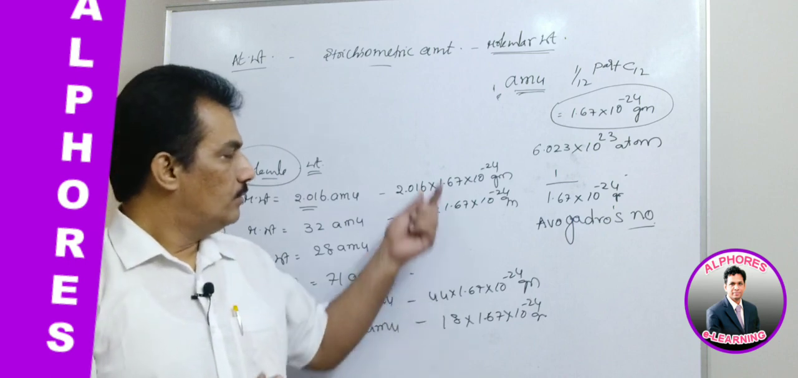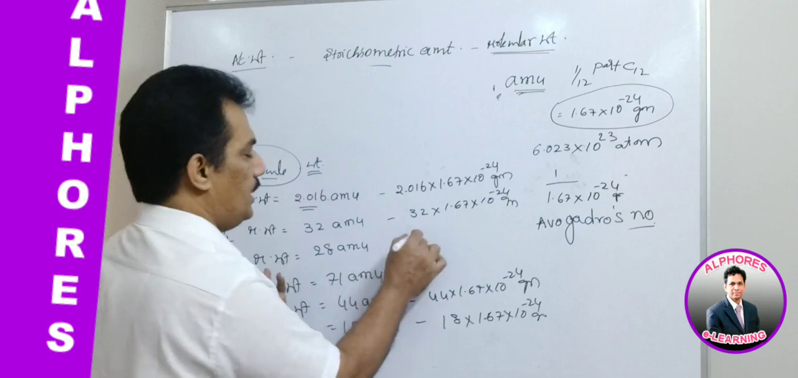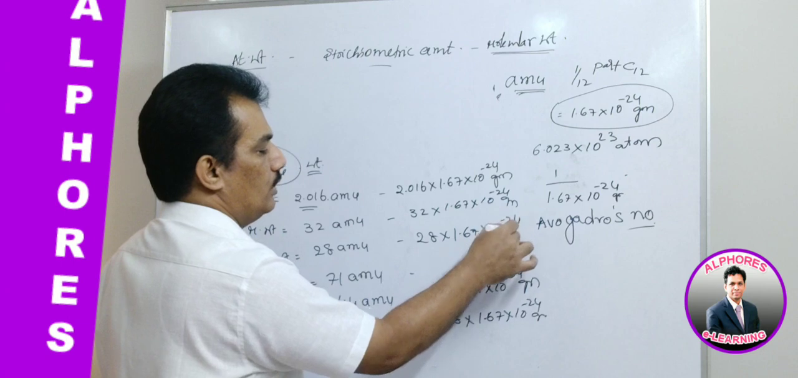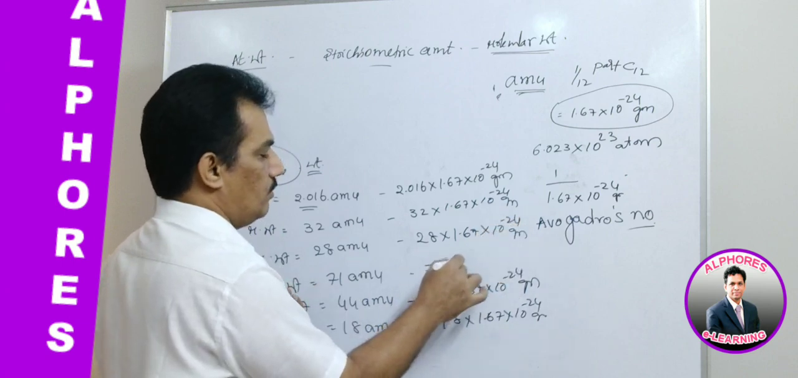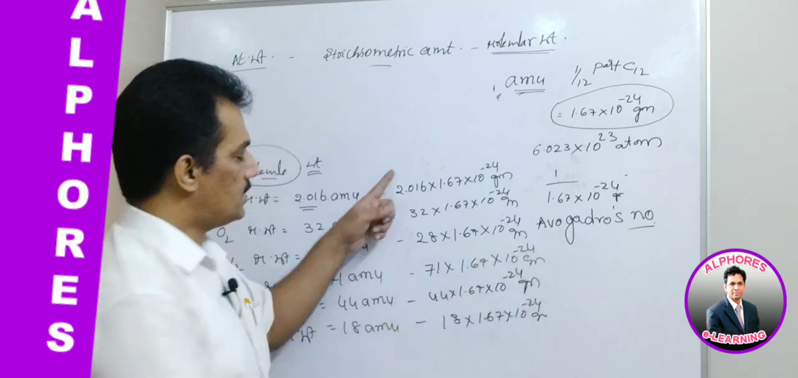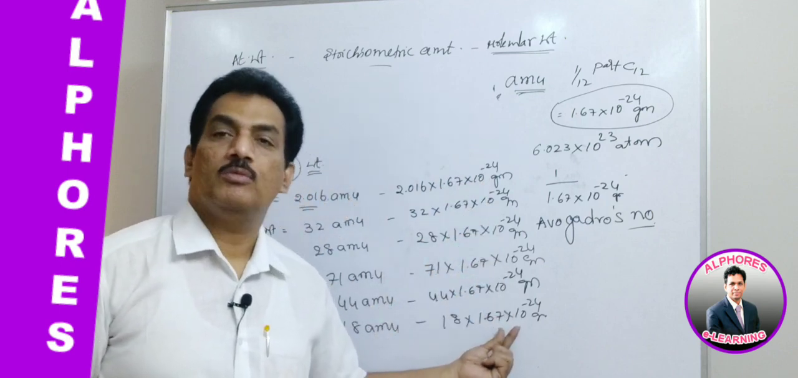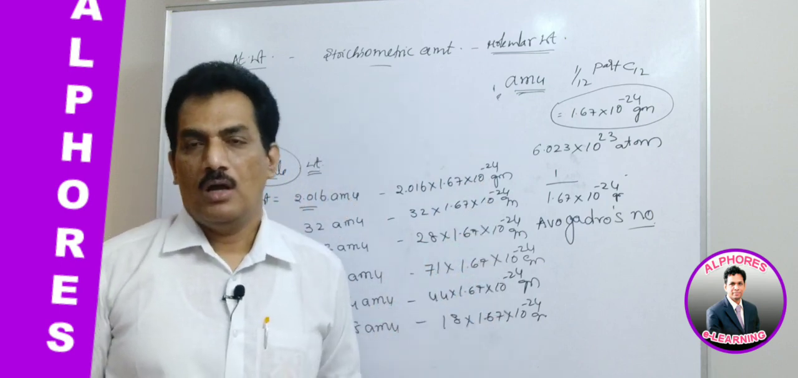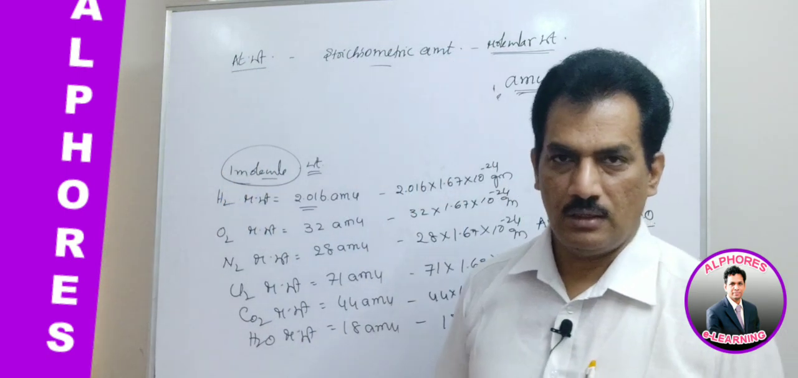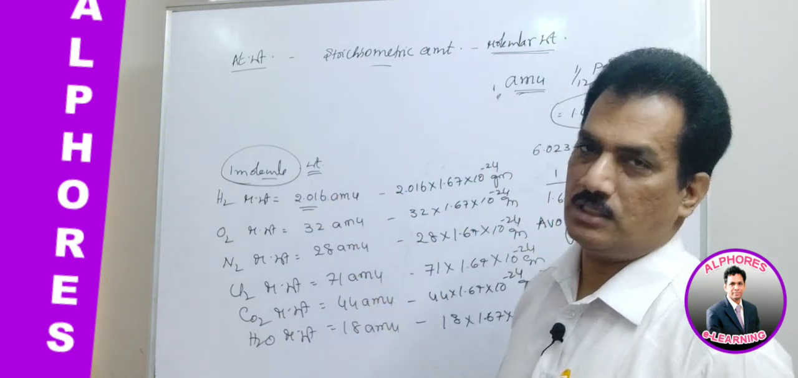But when these are in grams, you observe whatever the quantity, it is 28 into 1.67 into 10 to the power of minus 24, or it is 71 into 1.67 into 10 to the power of minus 24. Whatever this number may be, it is multiplied with this very minute 10 to the power of minus 24, very minute, and already we know that there is no device to measure such minute mass. Then how to measure the atomic weights and molecular weights of these elements or substances?